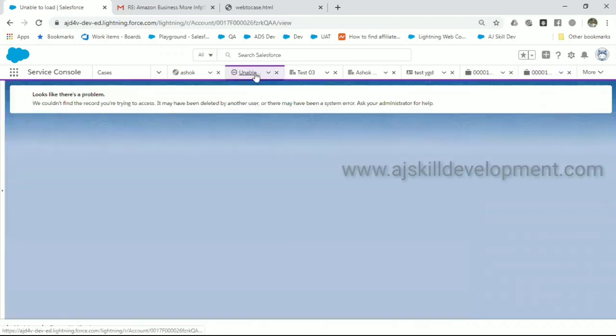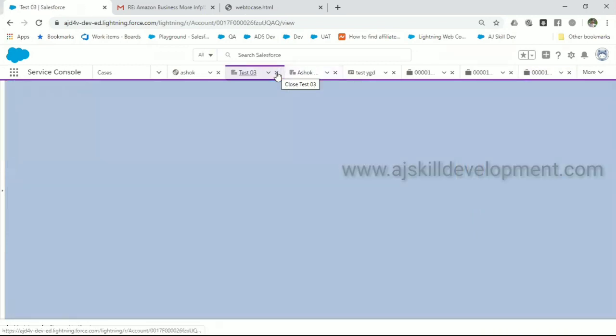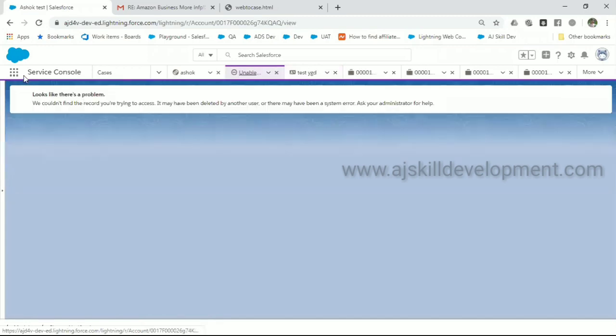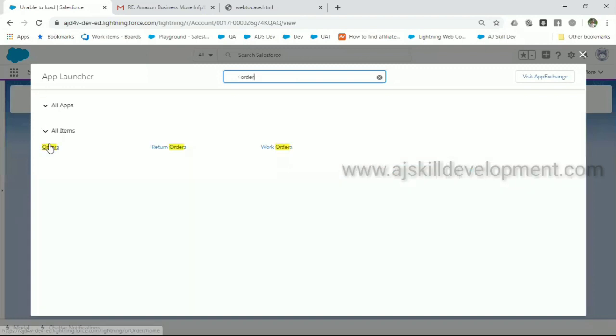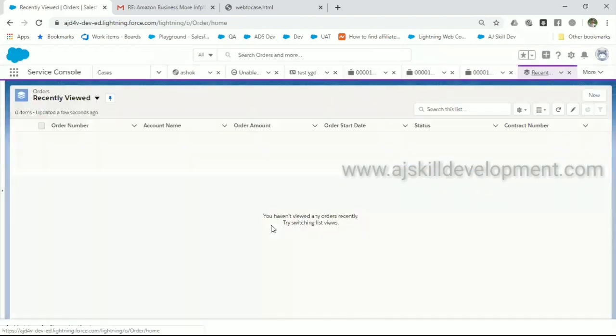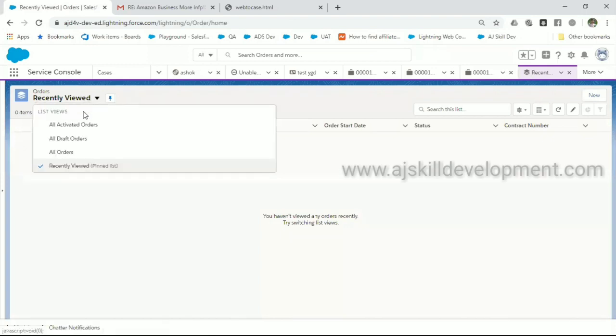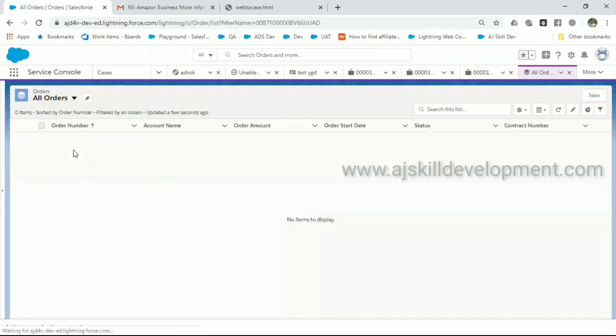Within the portal, the information like orders is captured in a separate object called orders. Suppose you are making orders, the order details will be there. Unfortunately, we don't have any record here, but from the object I can see the information.